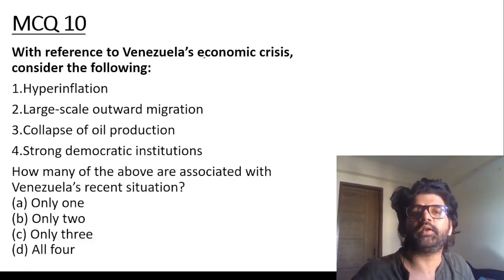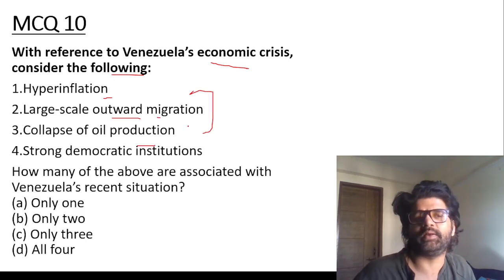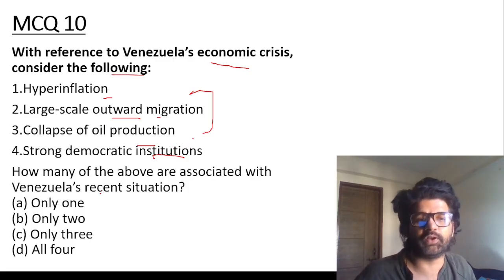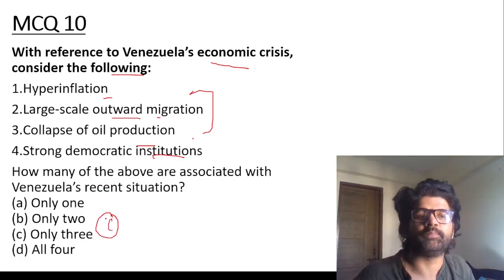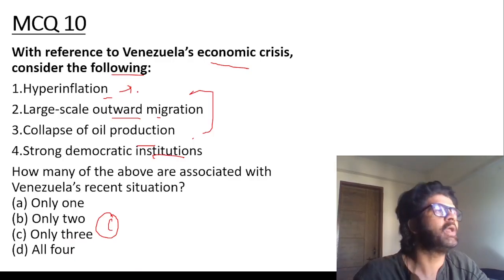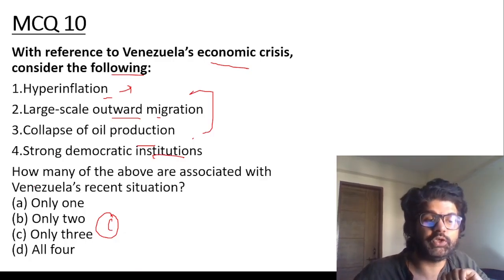With reference to the Venezuelan economic crisis, consider the following: hyperinflation, large-scale outward migration, collapse of oil production. All these things are happening there. But strong democratic institutions you do not associate with Venezuela. They don't have strong democratic institutions, so to say. So see only three: hyperinflation. Now revise these terms, guys: inflation, deflation, stagflation, hyperinflation, skewflation, reflation. All these terms are really important. See only three: strong democratic institutions. No, no, no.